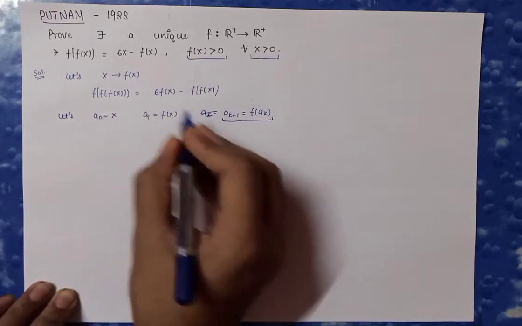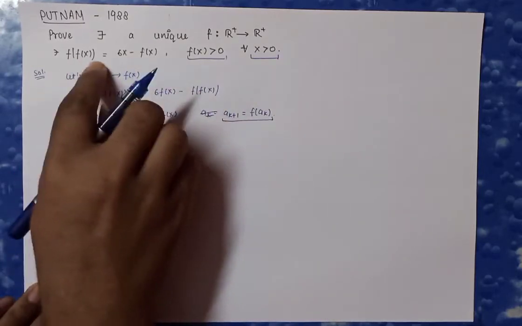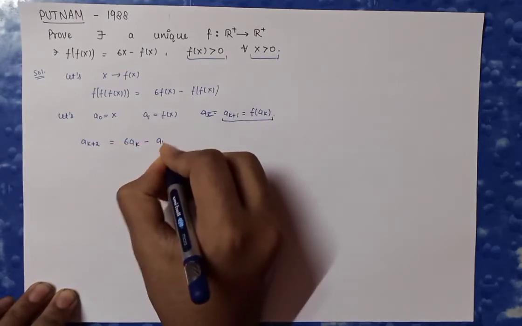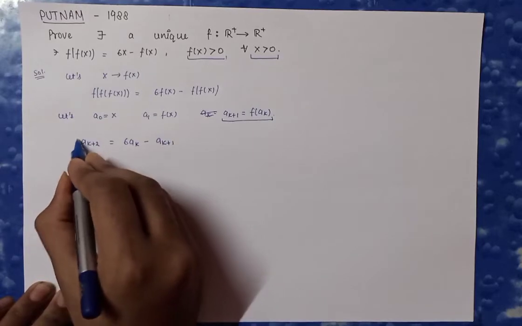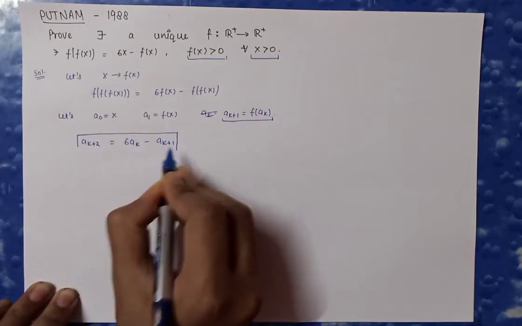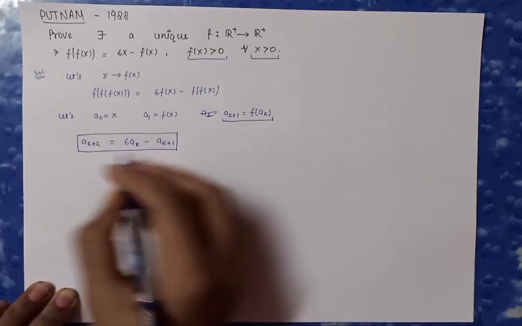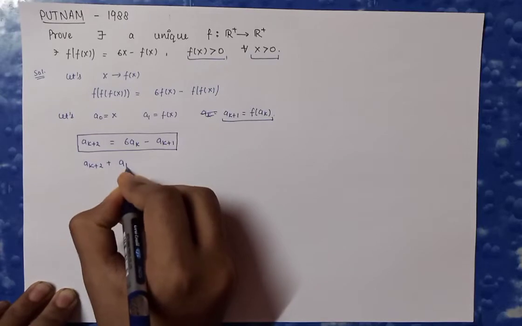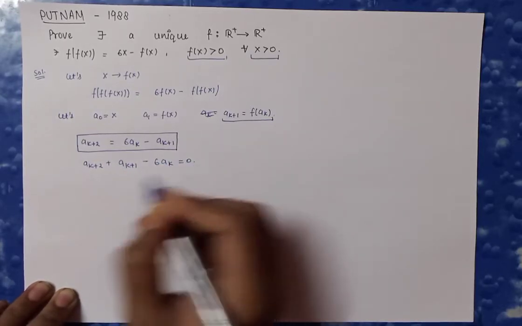So what this relation will turn out to be: a(k+2) equals 6 a(k) minus a(k+1). This will be the recurrence relation. I hope you understand till this. This will be the recurrence relation for this functional equation. And now I am going to rewrite it: a(k+2) plus a(k+1) minus 6 a(k) equals 0.